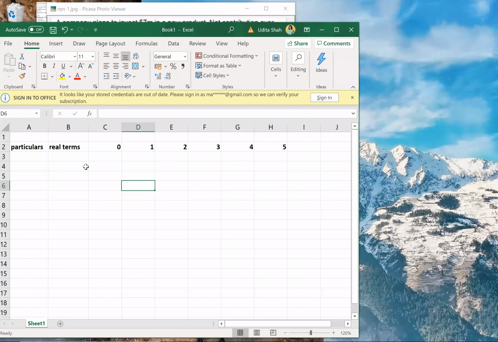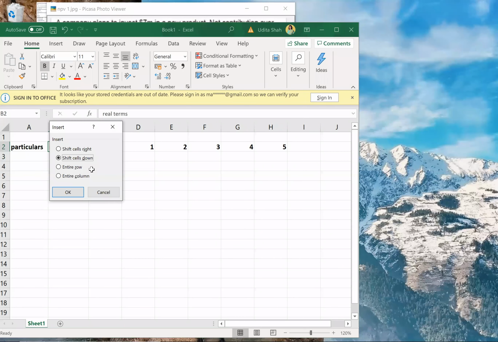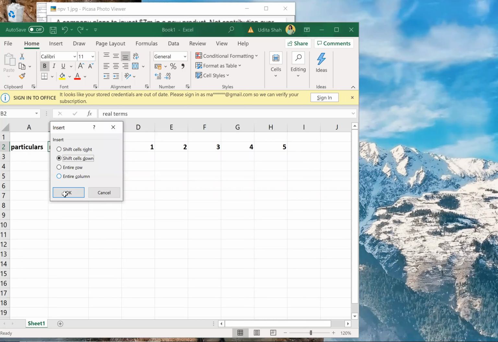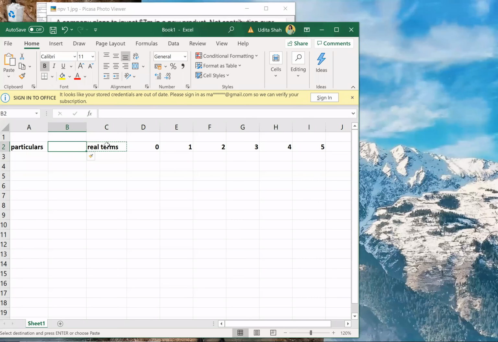I'll add one more column, the inflation rate. Real terms into inflation rate will give me inflated cash flows. Let us start now.